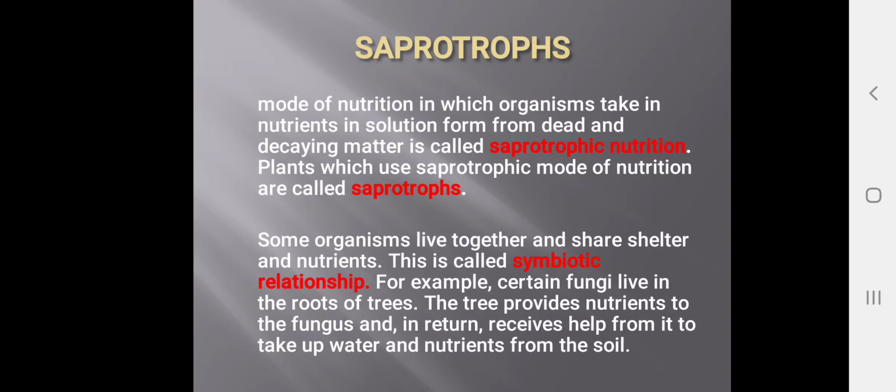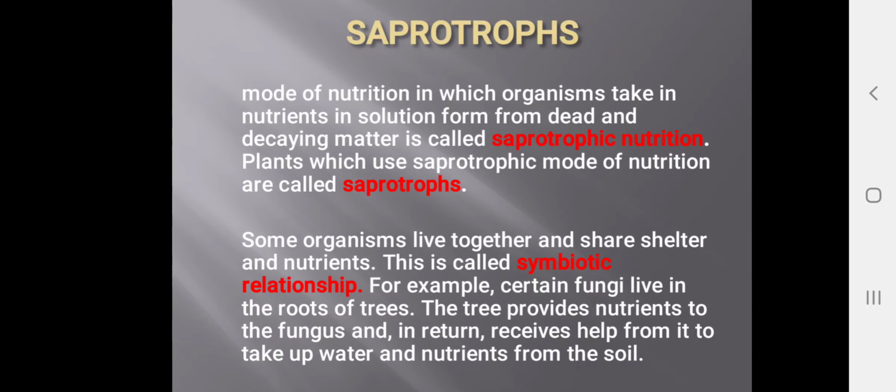Next we have saprotrophs. The mode of nutrition in which organisms take in nutrients in solution form from dead and decaying matter is called saprotrophic nutrition. Otherwise we can say the plants which grow on dead and decaying organisms or plants are said to be saprotrophs.